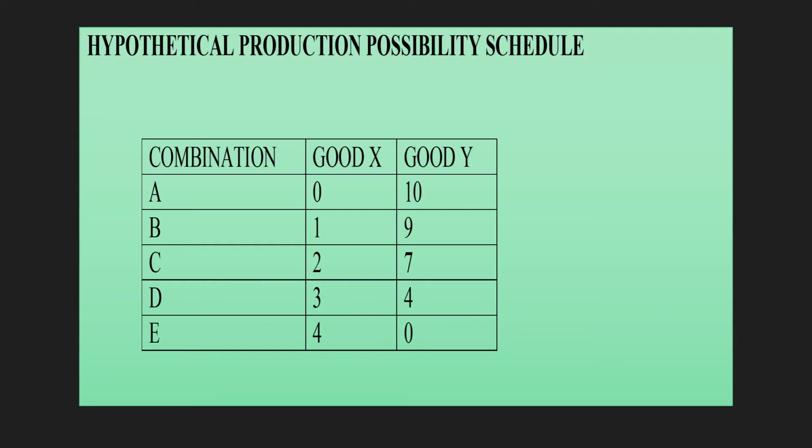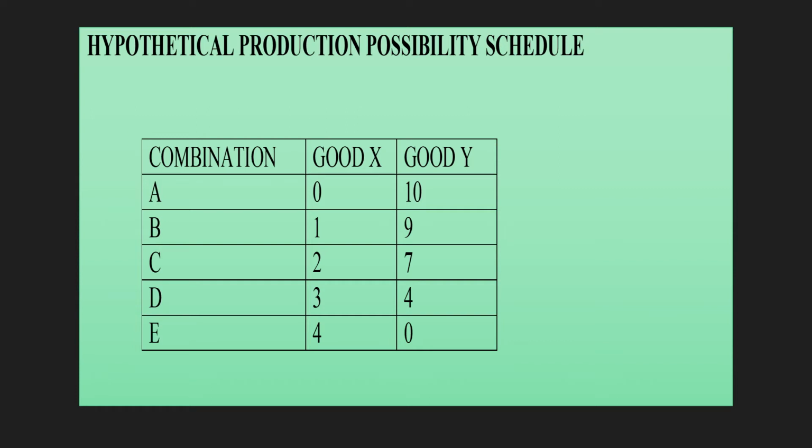Moving on. Now we have a hypothetical production possibilities schedule. Since only two goods have been talked about, we are going to presume good X, which will be plotted on the X axis, and good Y, which will be plotted on the Y axis. Combination A says if we are producing 10 units of good Y, no unit of good X has been produced.